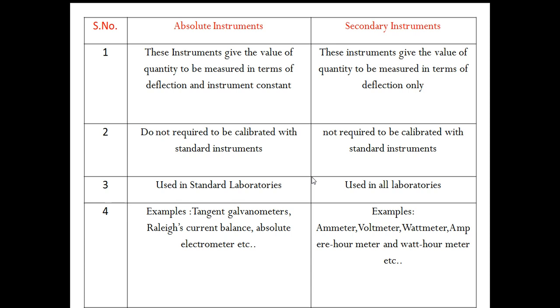We need to do some mathematical operation with a meter constant, calculated by some mathematical calculation, and multiply it with the obtained value to get the actual value of measurement in absolute instruments.